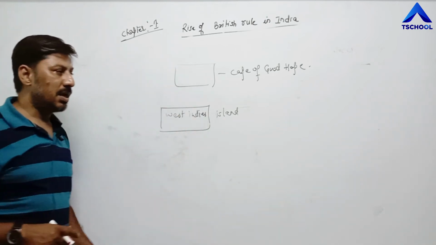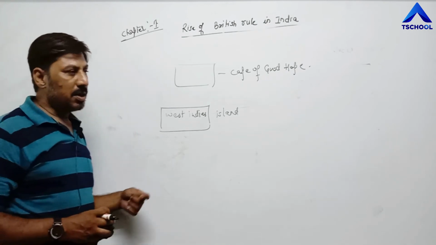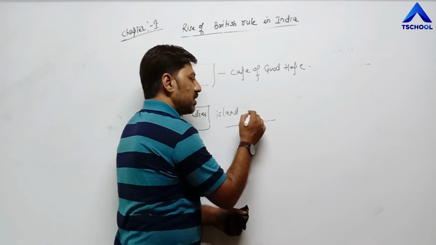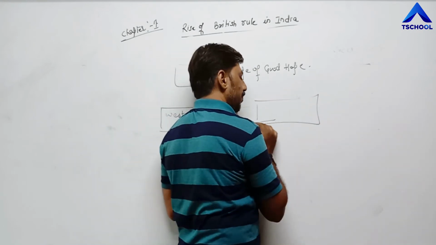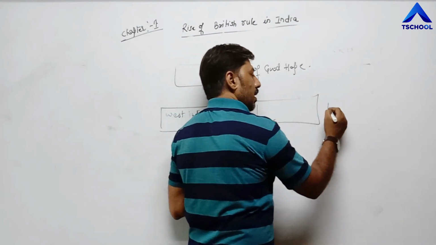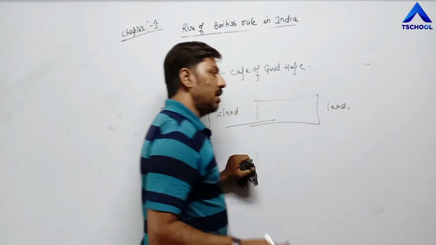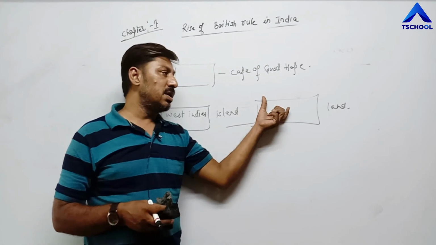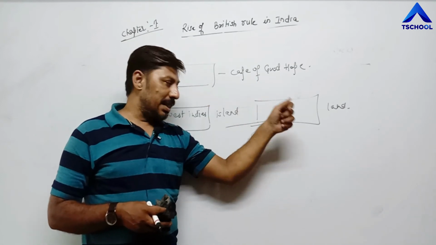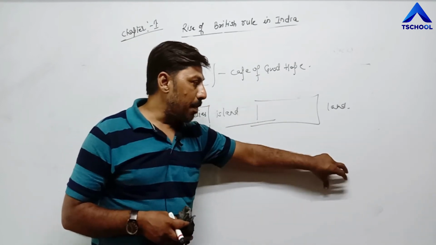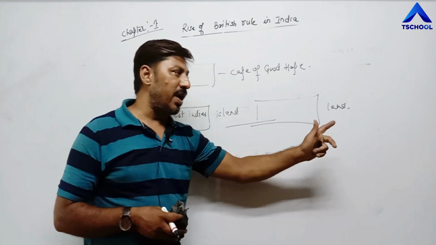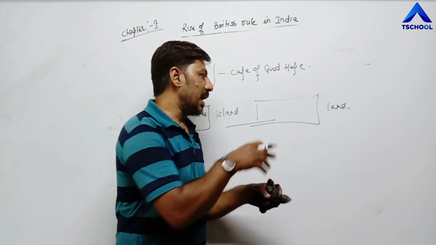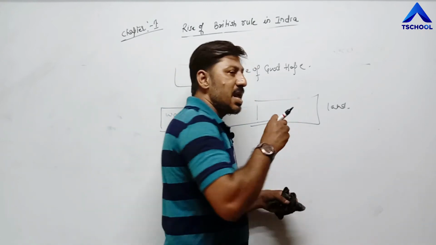When he realized that he had not discovered India, again he went on another effort, and again he found another land, and he realized that he had discovered the sea route to India. But later on, a person, Amerigo Vespucci, clarified that this land is not India, because this land does not contain the nature of India.